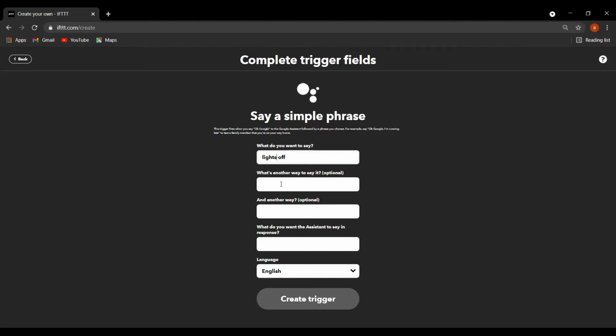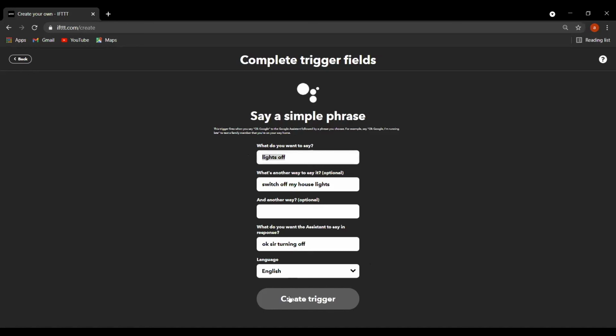Lights off. Switch off my house lights. You can also add one extra phrase, but I'm satisfied with two only. So what should I get back from the response? Okay sir, turning off. So these things I have filled in for turning off my lights.